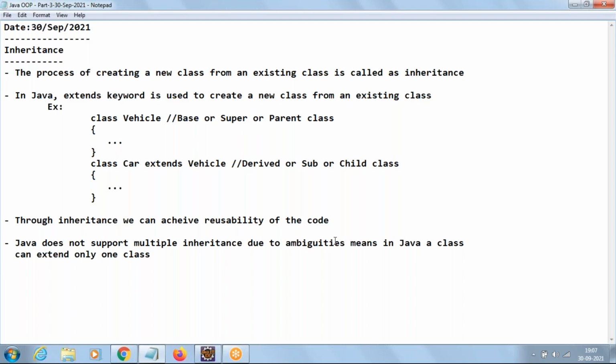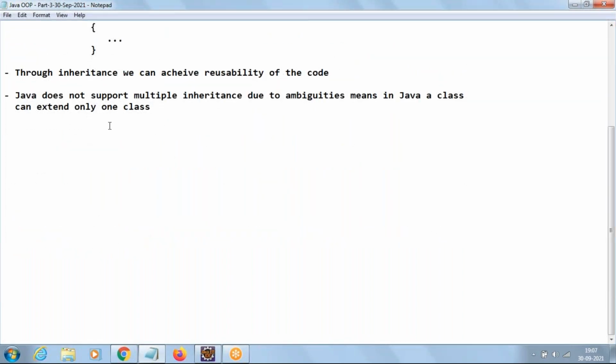Let us understand more of this point. If you create a class A with some code inside, and a class B with some code inside, and now you create a class C and write extends A, B, then this will go with an error in Java.